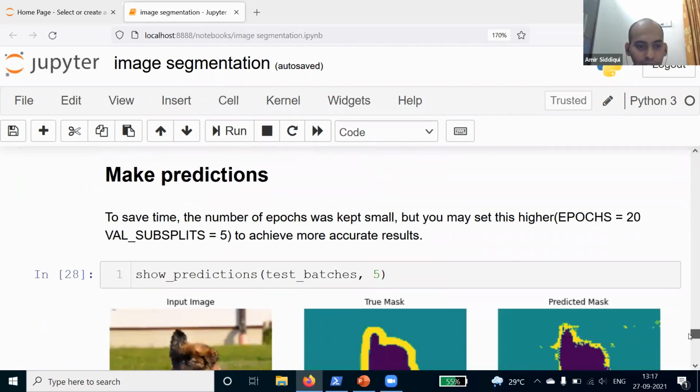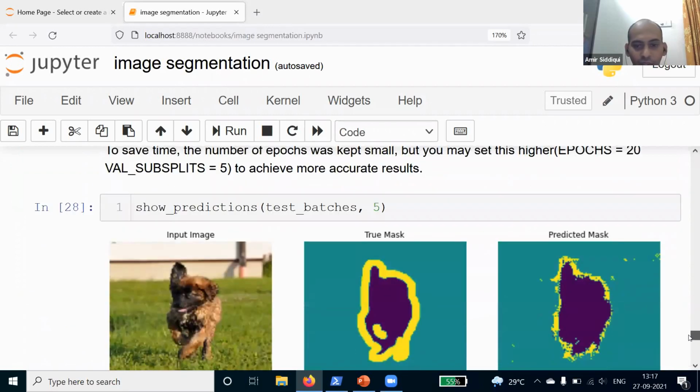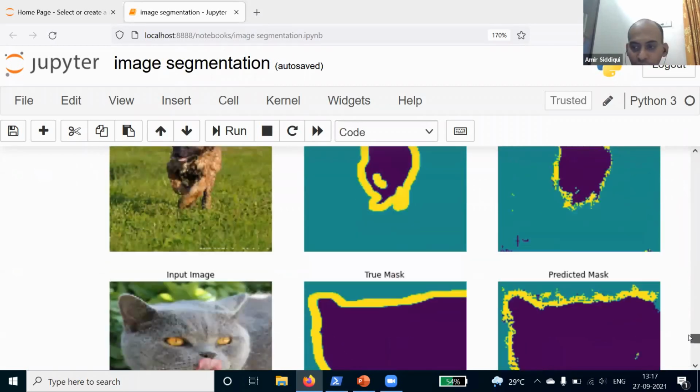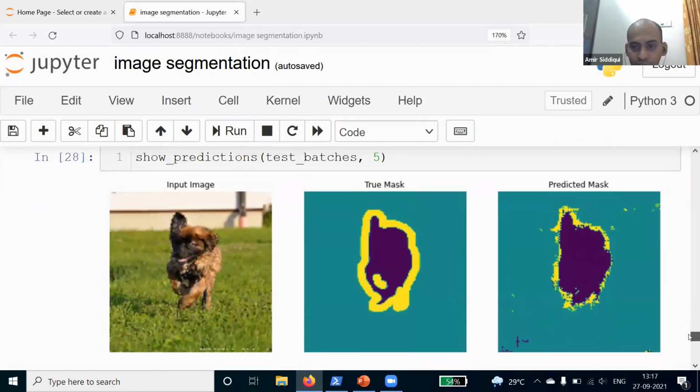Then we can make predictions. And once you make a prediction, we will use this function, show_predictions, to look at the predictions. For example, here we are looking at the 5 predictions made by this model. First, this was the input image, and this was the true mask. And this is the predicted mask for this label, true mask. And you will see that it is very close to the actual mask.